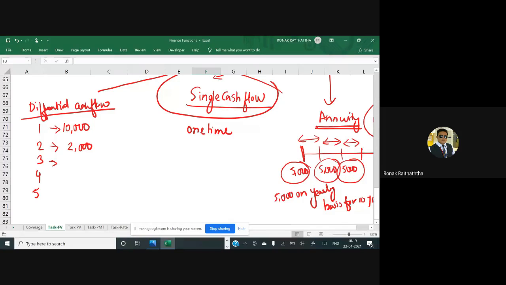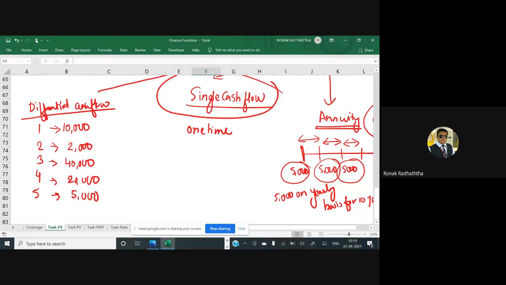Okay, good. Then 20, then 5 again. So the amount of investment is changing over a period of time. You cannot call it an annuity. It is not a single cash flow transaction either.